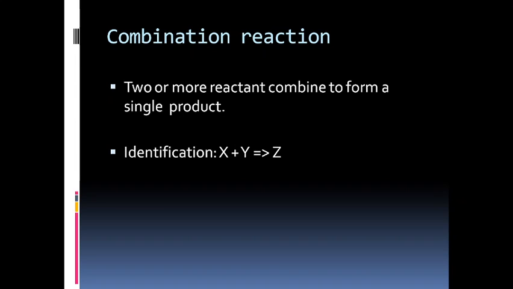So what is the identity of such a reaction? We can say that if X and Y are reactants, they will combine and produce a product, that is Z. So by combination of two reactants, a single product is formed. The chemical reaction equation will be something like this for a combination reaction.